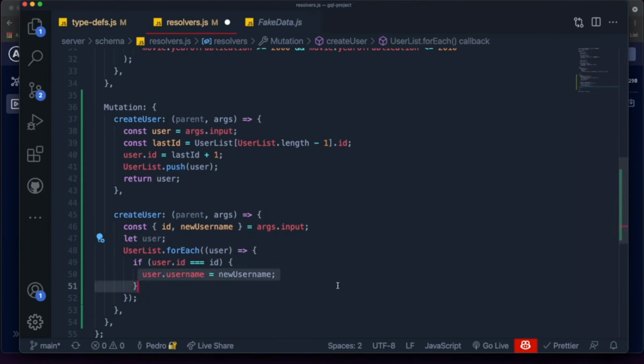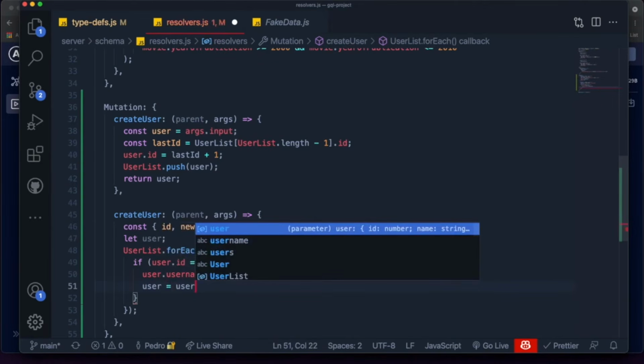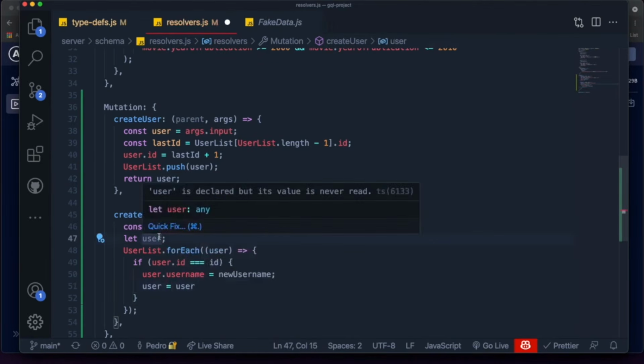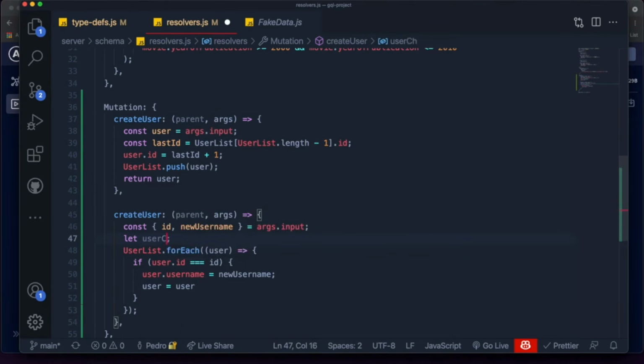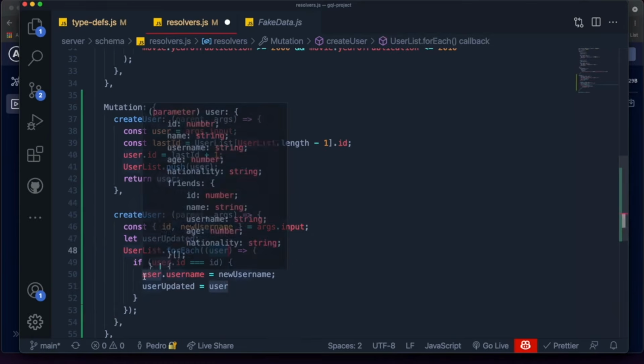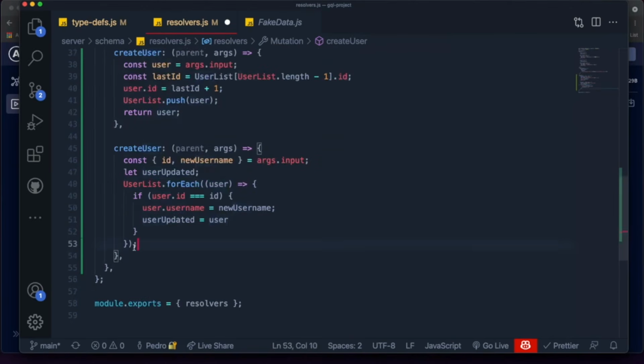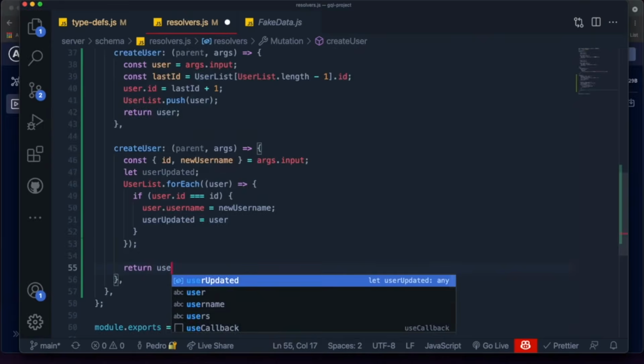And if we eventually find a user that we want to update, then we'll set this variable, actually I'll call it userUpdated, it makes more sense, equal to the user that was found and has the username updated. And then at the end, we just return the userUpdated.